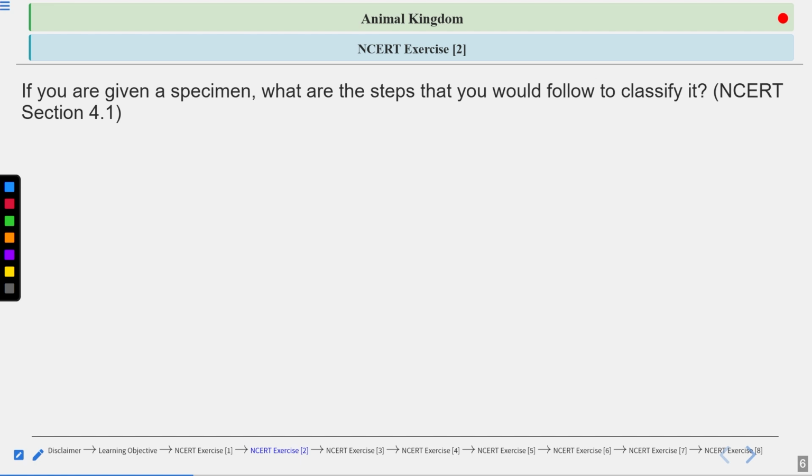Next question is here, question number 2. If you are given a specimen, what are the steps that you would follow to classify it? This is a very, very important question. What is a specimen? What is the meaning of a specimen? The organism you take, suppose you got an organism in your laboratory. You must have seen that for your study,